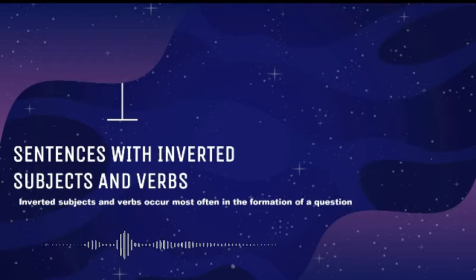You are my friend, and this is in the statement. You can find that the position of subject in the form of question and in the statement are different. That's what is called inverted subject and verb.